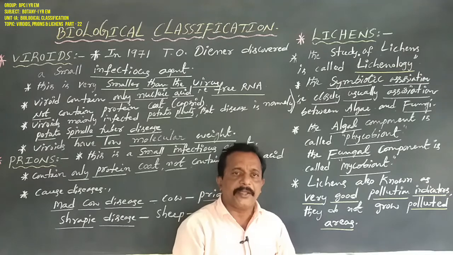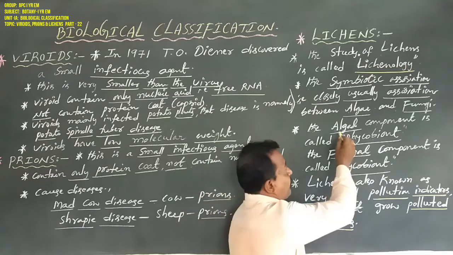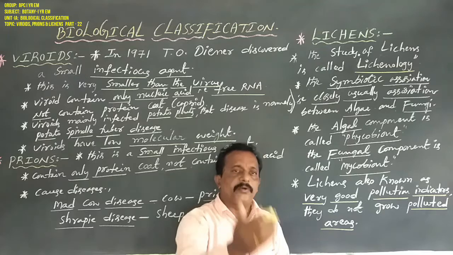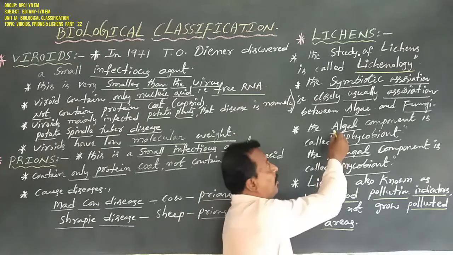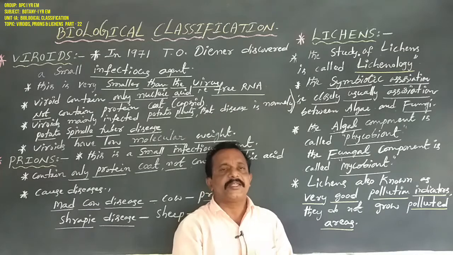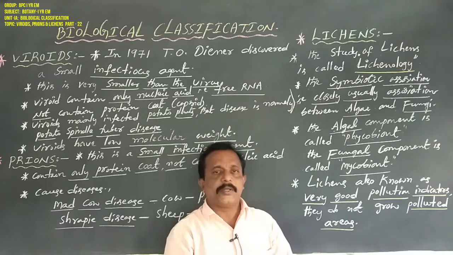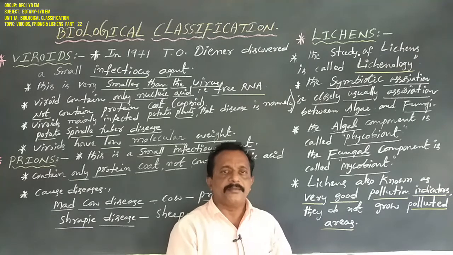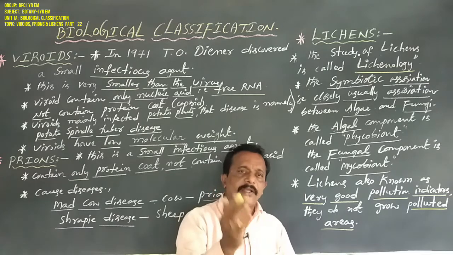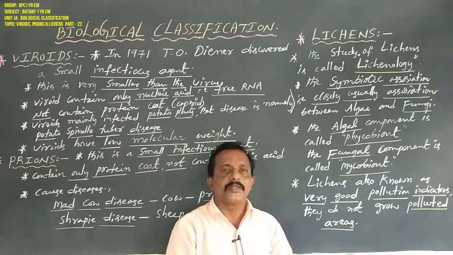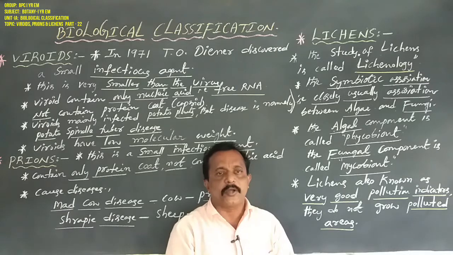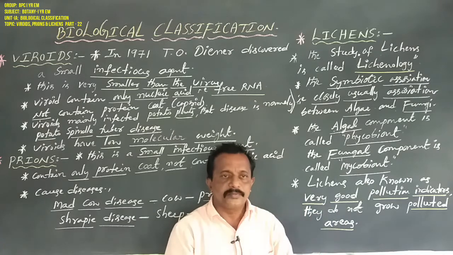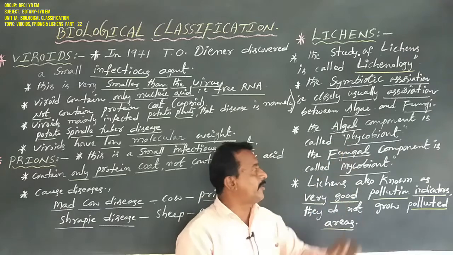And the other component, fungi, provides shelter, and water and mineral nutrients absorbed from the soil, to the algae. This is one symbiotic association. Once again, the algae provide food material to the fungi, and the fungi provide shelter and absorption of water and mineral nutrients from the soil to the algae. So these are the mutual benefits between algae and fungi.